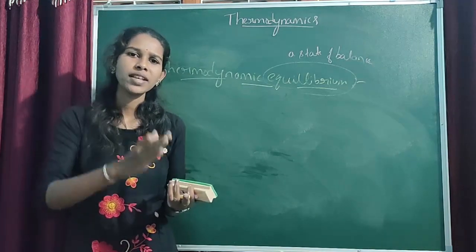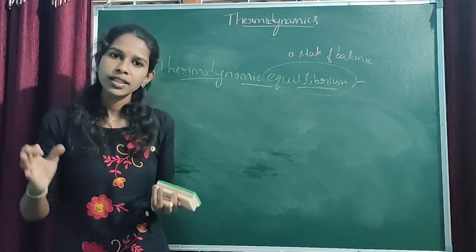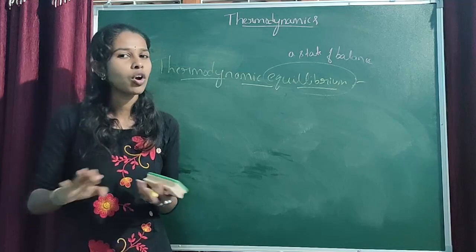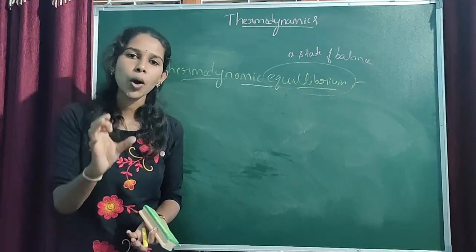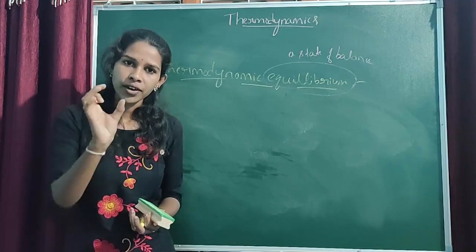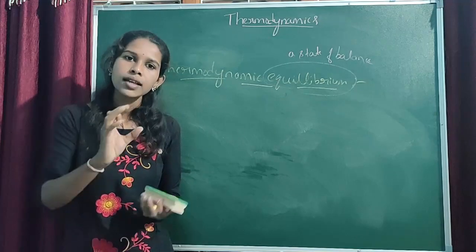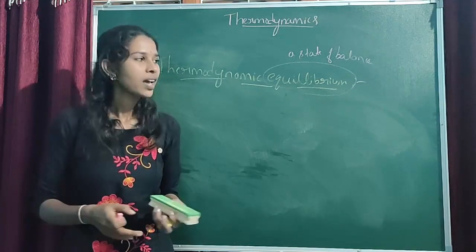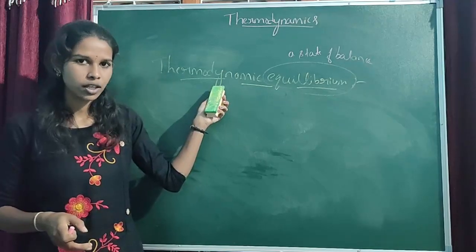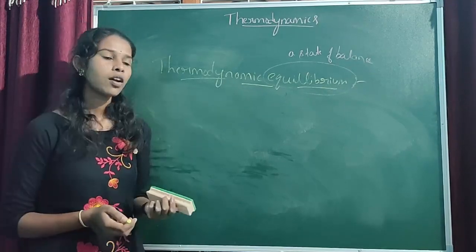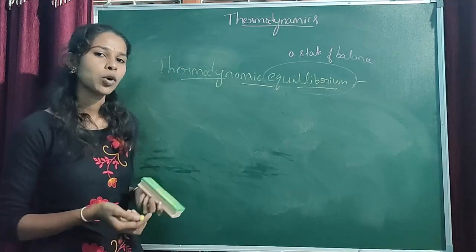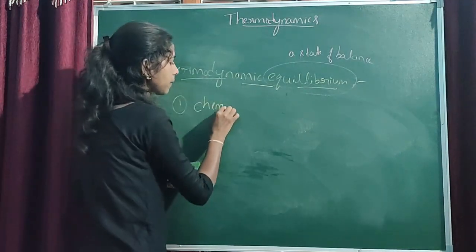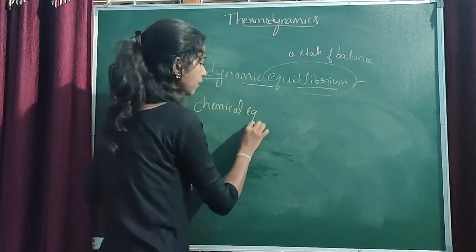If the properties keep on changing with time, then we cannot define the state of the system properly. In order to define the state of the system properly, these properties should not change with time. Hence, this concept of thermodynamic equilibrium is important. There are three types of thermodynamic equilibrium. The first one is chemical equilibrium.